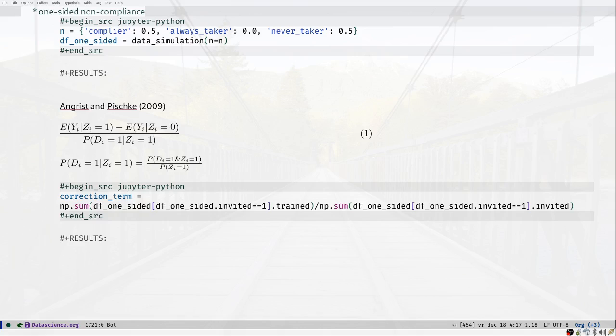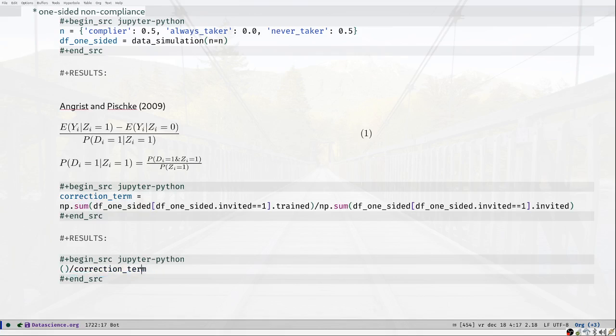So now let's see whether we can actually calculate the equation given by Angrist and Pischke. I'm going to have the difference between these expectations divided by the correction term that I just defined. So what is this difference?